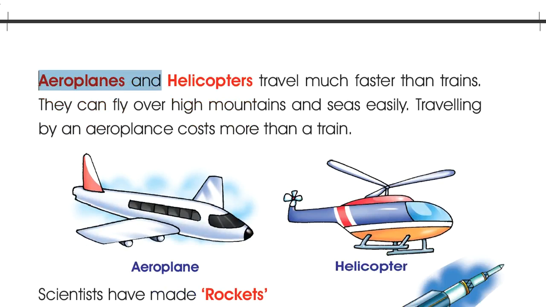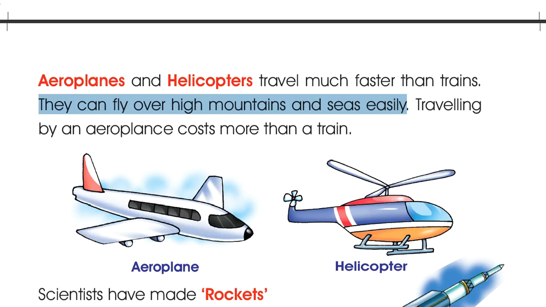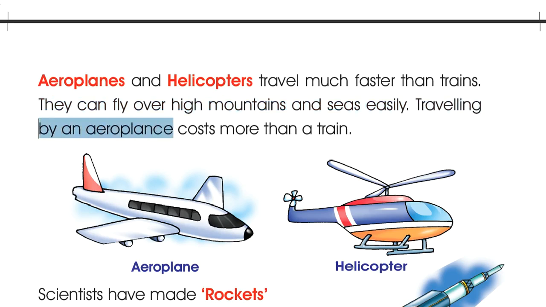Aeroplanes and helicopters travel much faster than trains. They can fly over high mountains and seas easily. Traveling by an aeroplane costs more than a train.